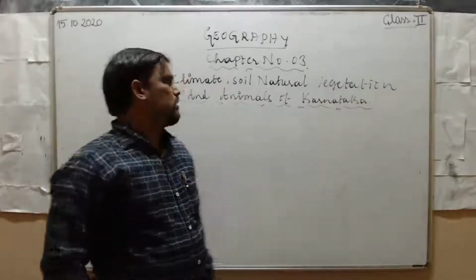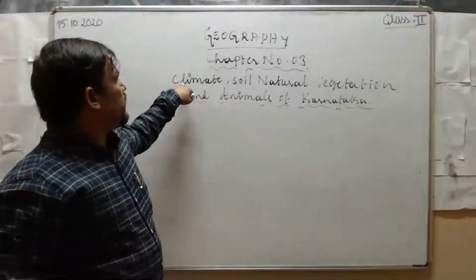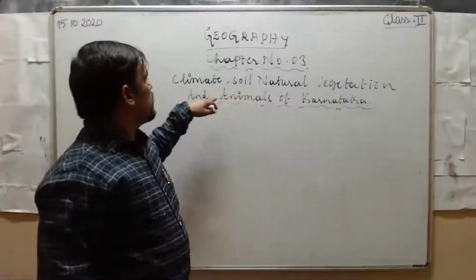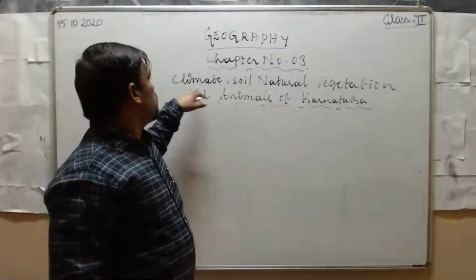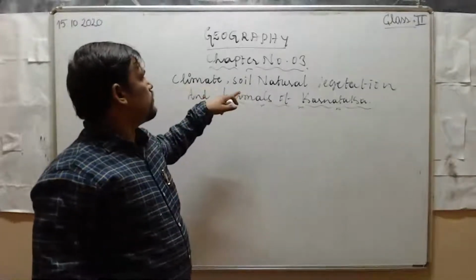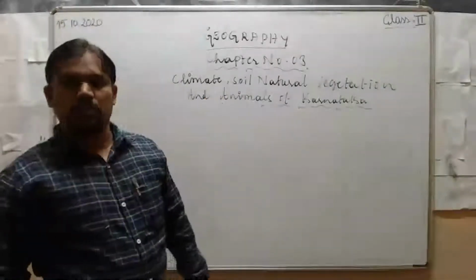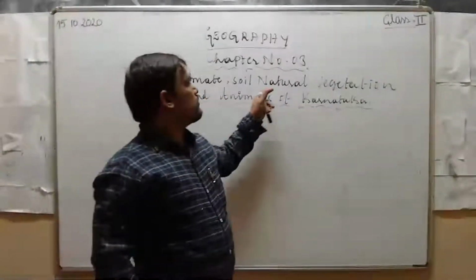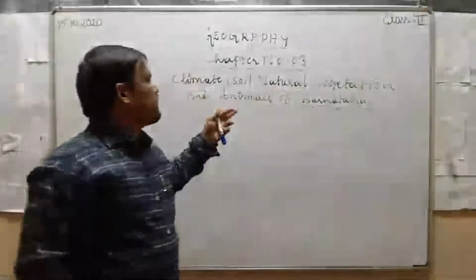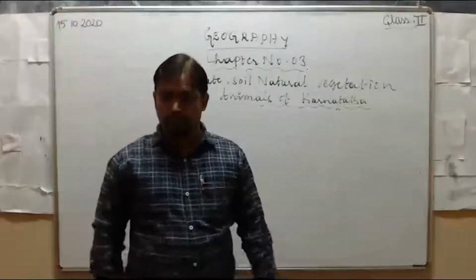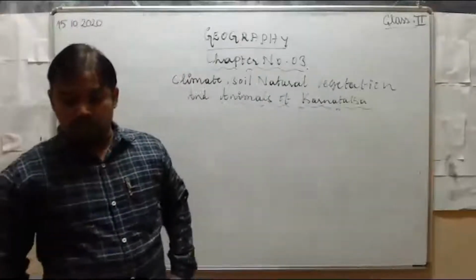In the previous class, we discussed climate and types of soil. But now in this class, we are going to discuss natural vegetation and animals of Karnataka. Okay, so let us see this natural vegetation.